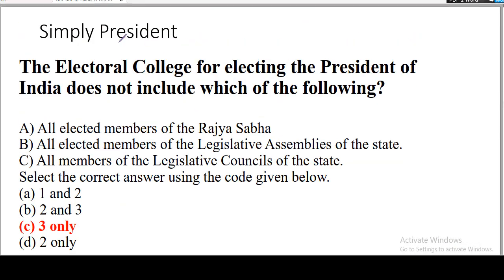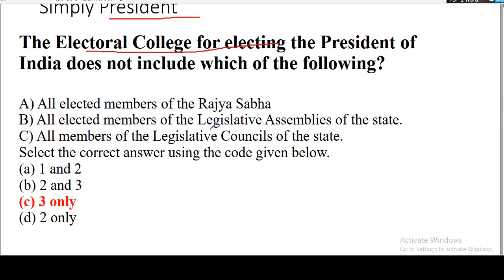This is a very simple question on the president. It is about the electoral college of the president. It is just asking which of the following does not include in the electoral college of the president. So let us look at the options. We know that all elected members of the Rajya Sabha are part of the electoral college of the president. We also know that elected members of legislative assemblies of the state are also part of the electoral college of the president. And the third option is all members of the legislative councils of the state.